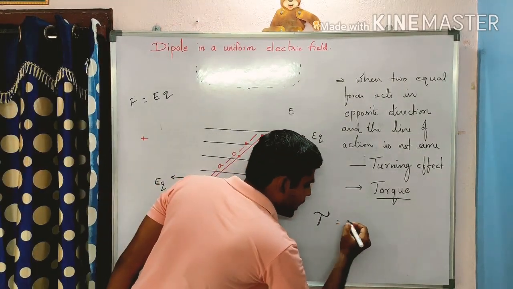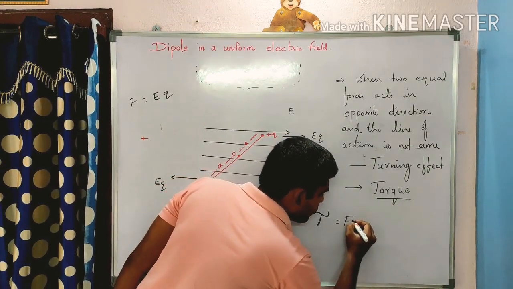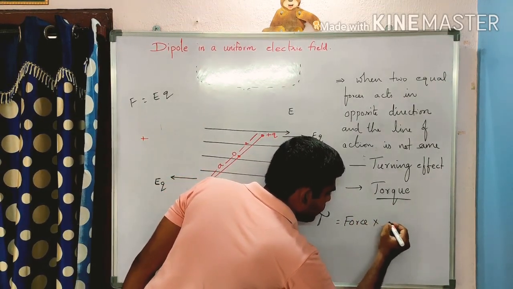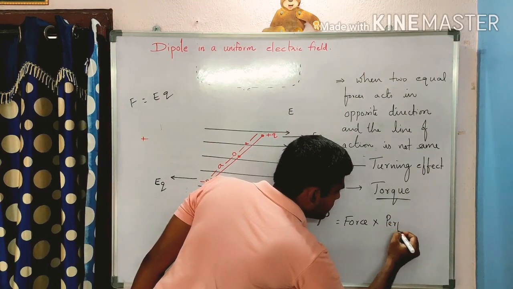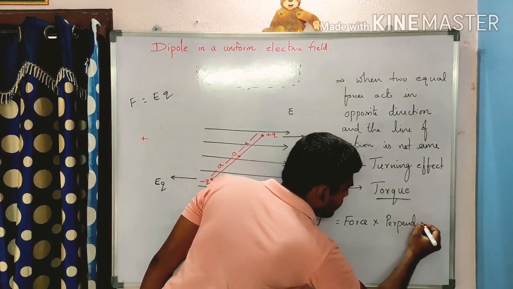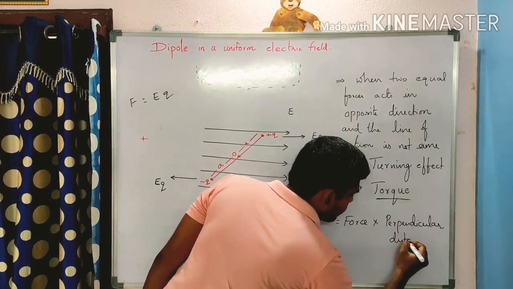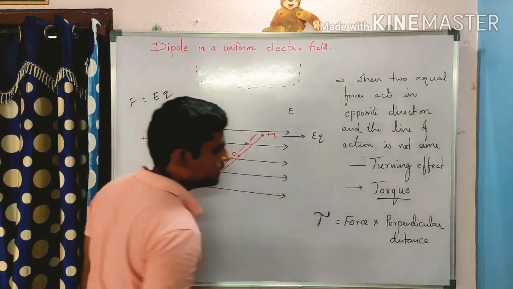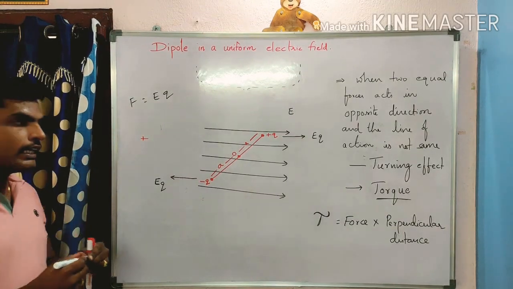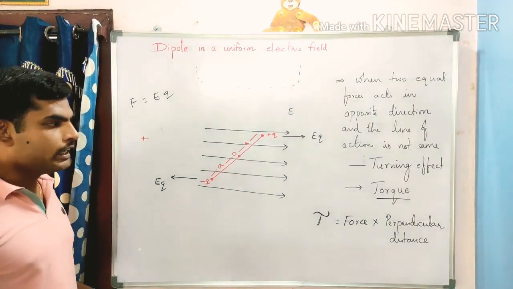Torque formula: force into perpendicular distance. What is the torque formula? Torque is force into perpendicular distance.